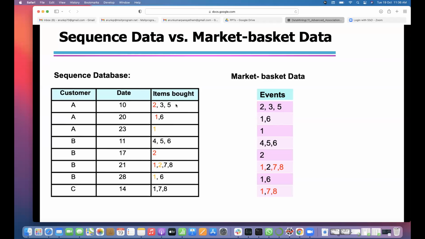Items bought: 2 here. Let's say whenever he is purchasing 2, later he is also purchasing 1 more, frequently. That is what we can see here. Whenever he is purchasing 4, he is also purchasing 5, 6. So we need to see not one customer, we need to put all the customers together and see what is the more prone sequence to follow. What is the more prone sequence in this data set, if you consider the 3 customers separately?